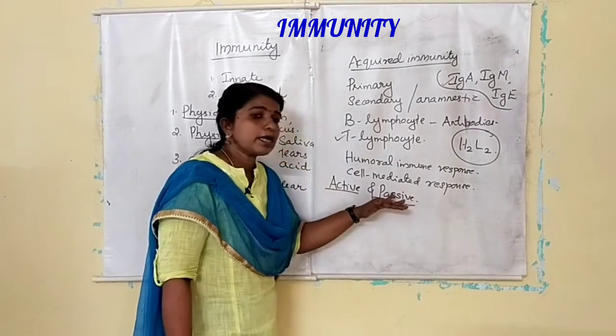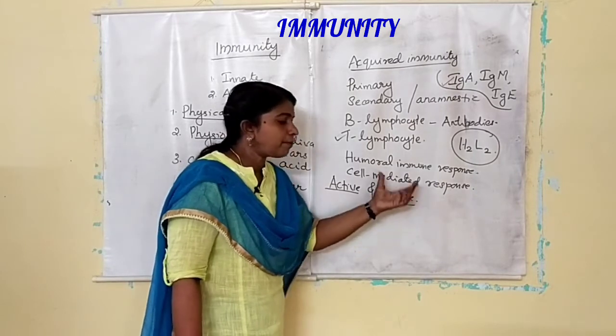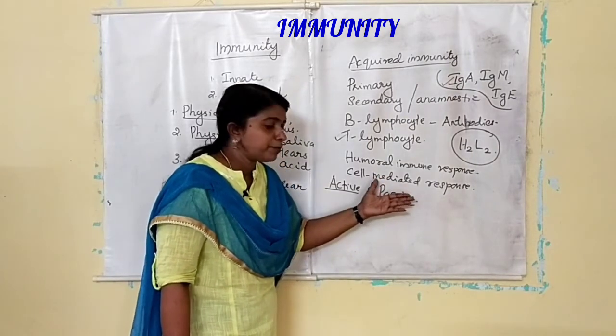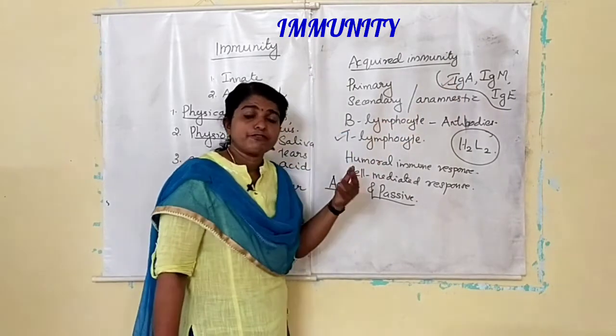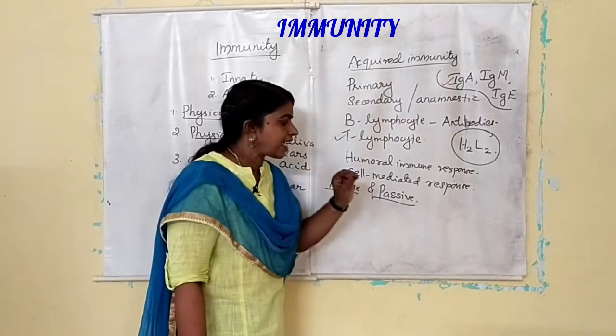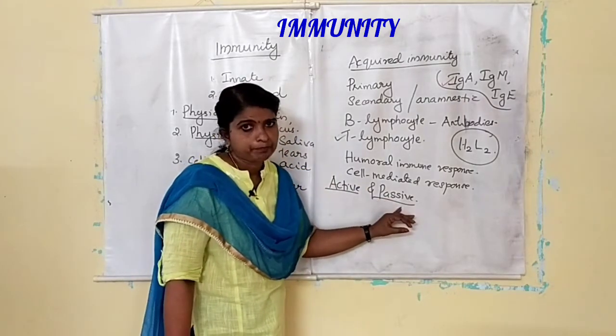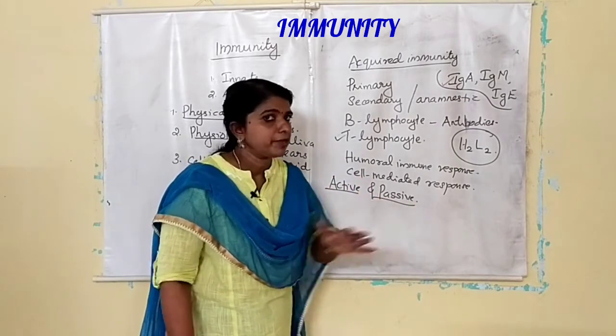That is passive immunization. For example, colostrum contains IgA and the fetus also receives certain antibodies through the placenta. All these are examples of passive immunity. Anti-venom is also passive immunization.